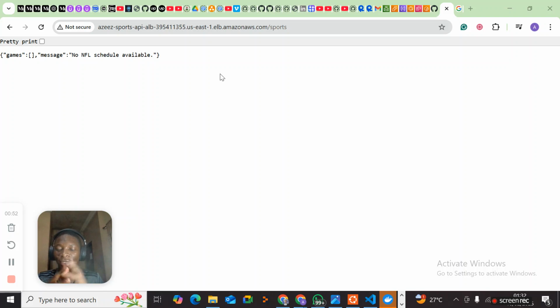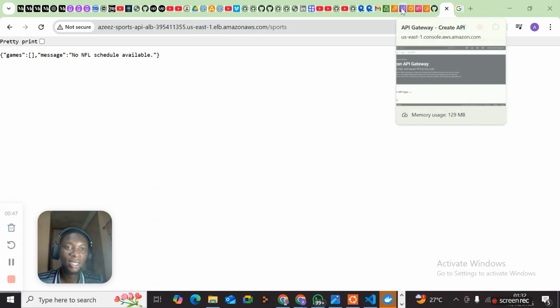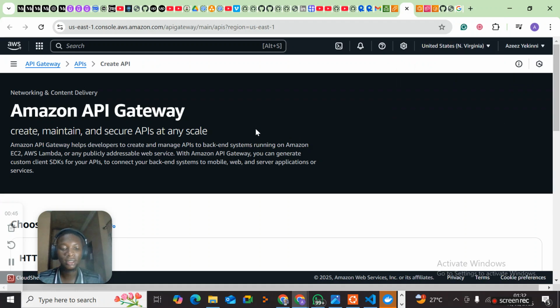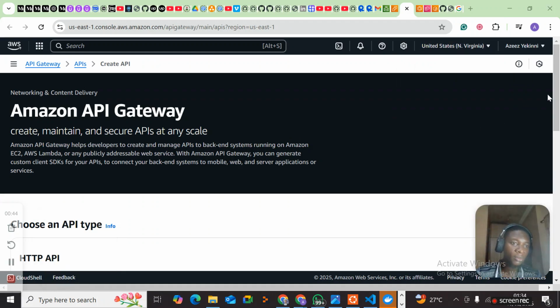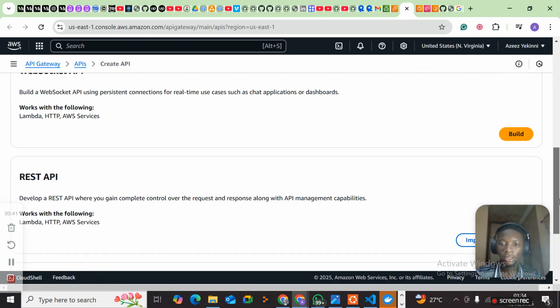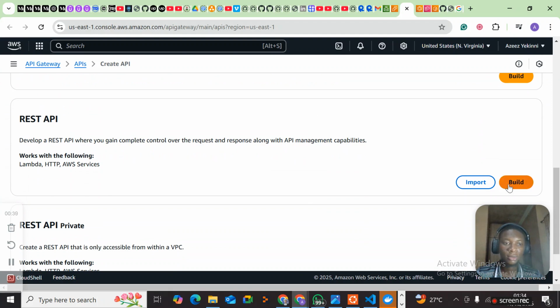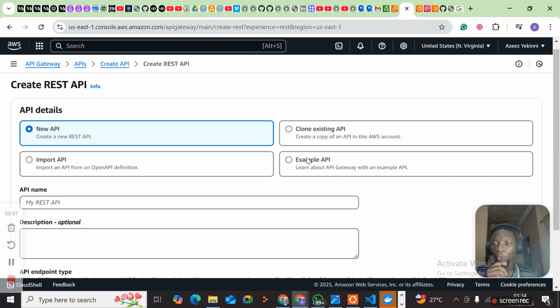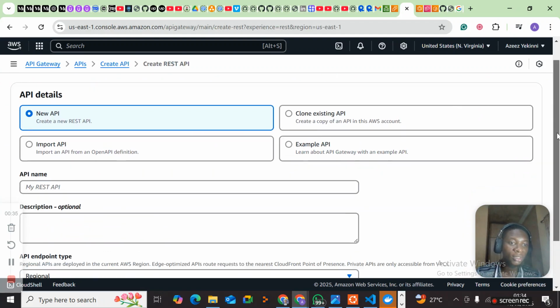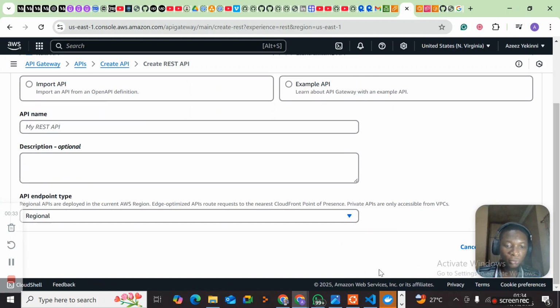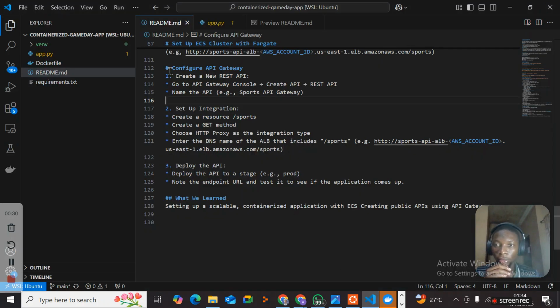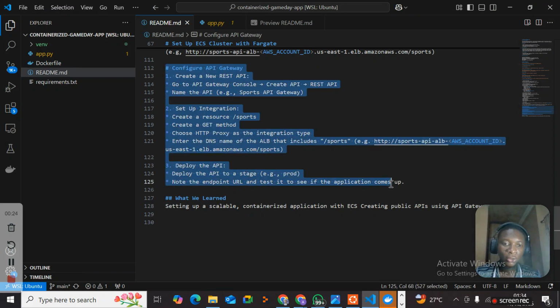So the next thing to do is to set up our API gateway. Let's dive into that. To create the API gateway, we'll be creating a REST API. I won't be diving into building the API from here. I'm going to leave that to you to take from the readme here, configuring the API gateway. These are the instructions. It's pretty straightforward, so you can dive into that and get it done.